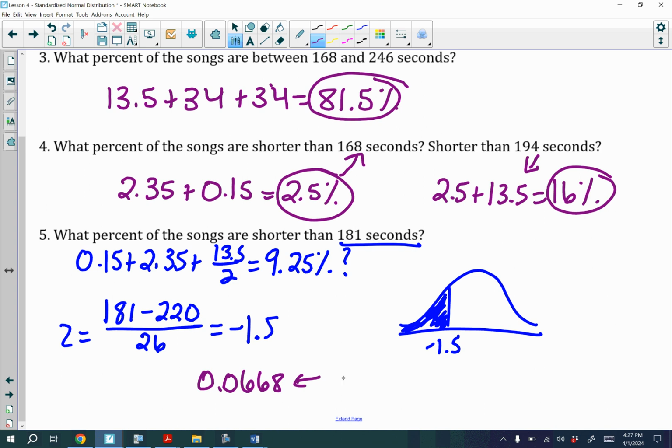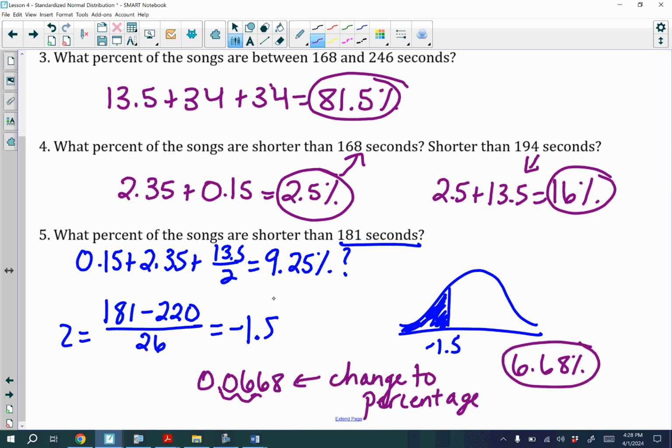What we have to do is change to a percentage. How we change to a percentage, and we really should know how to do this, is we're just going to move the decimal over 2 times to the right. So really, our percentage here is 6.68%. Notice how that is a little bit off from the percentage you got using that normal distribution curve. So when we get values that are not on the normal distribution curve, we're going to have to use this standard normal distribution table to find the information.